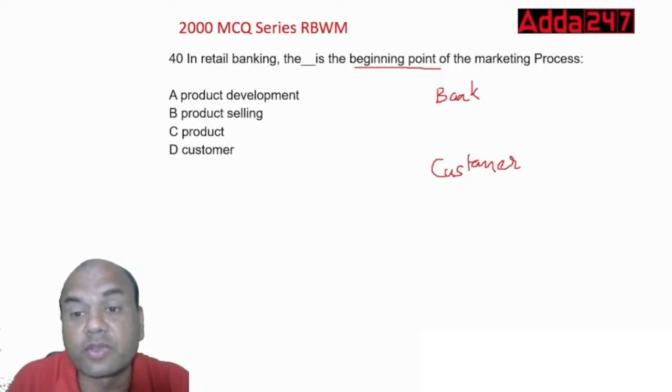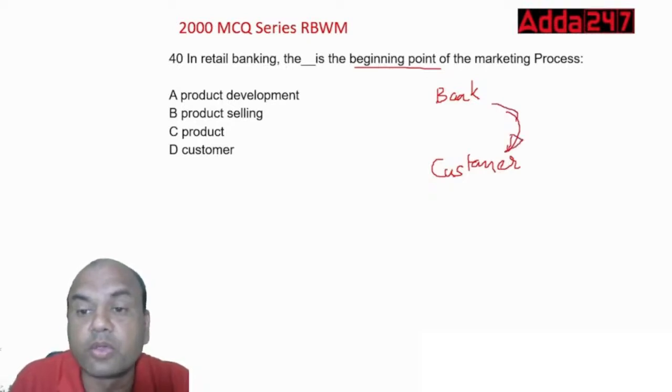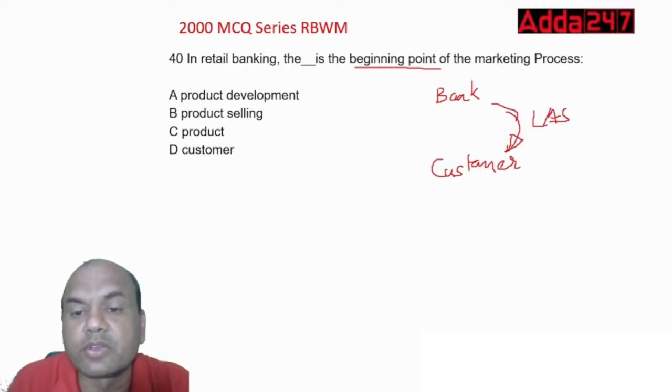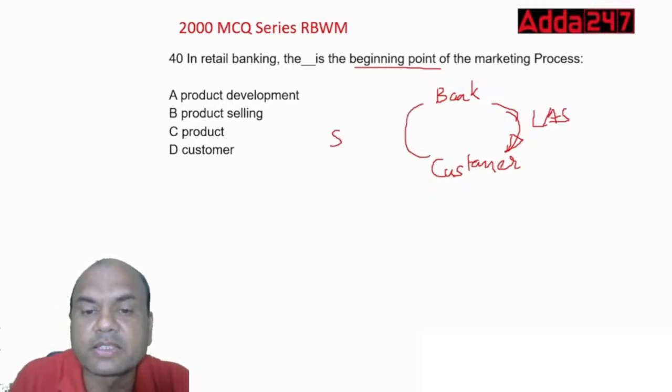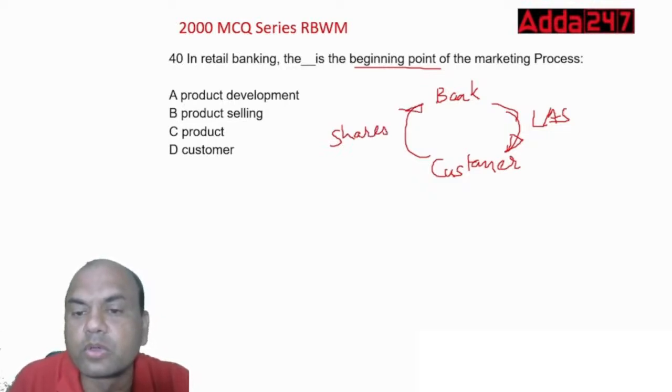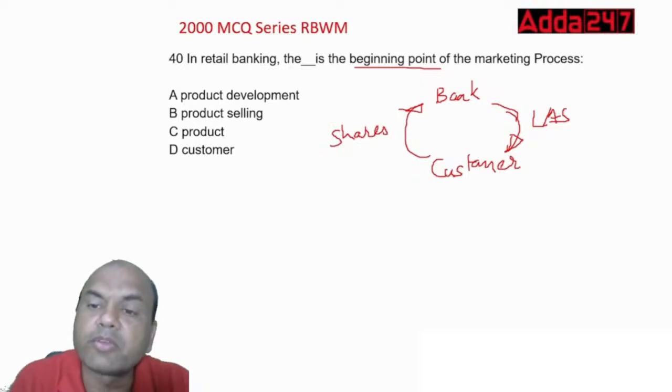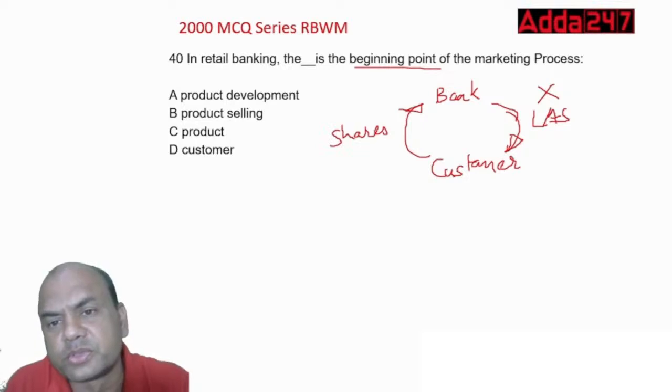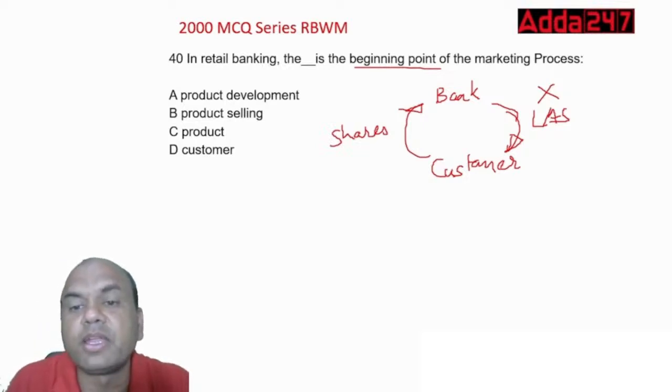You require LAS. LAS, loan against securities, is one of the important products. You have many shares with you, and you want to keep those shares as collateral with the bank, and the bank gives the loan on these shares. But if I don't have this loan, is it of any use for us to maintain a good relationship?